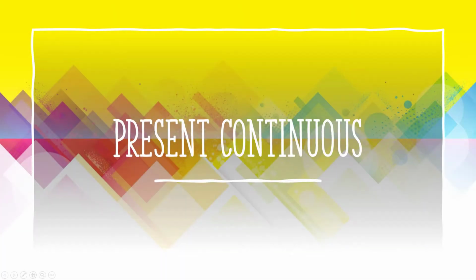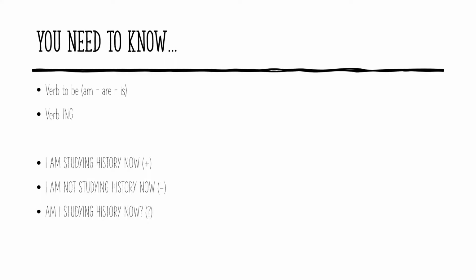So let's start with the present continuous. The first thing that I'm going to say about this is that we're going to use this tense to talk about things or actions that are happening in this moment. That's why we use it to describe the actions of some people in pictures, okay? Then you need to know two very important things of this tense. The use of the verb to be, which is am, are, or is, depending on the subject, and the verb with the ing form. These are the two important things of the present continuous.